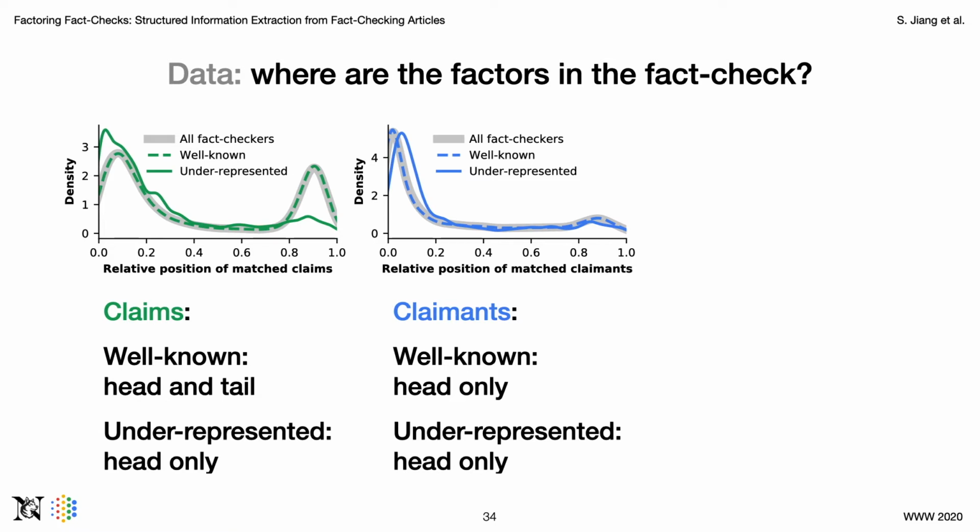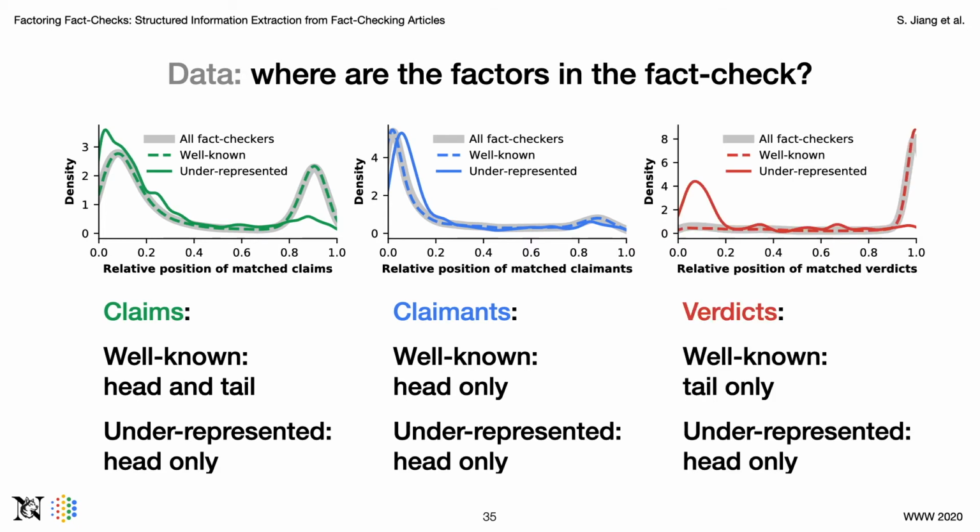As shown in the dashed and solid lines, they are both heavily distributed at the heads of the fact checks. For verdicts, the distributions for well-known and underrepresented fact checkers are different. Well-known fact checkers usually introduce their verdict in the recap section, which is at the very end of the fact checks.